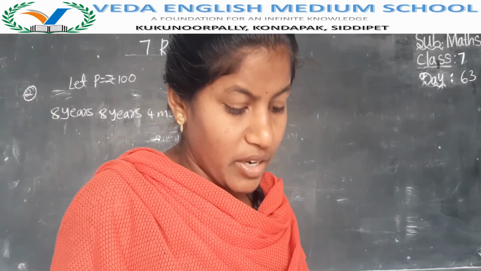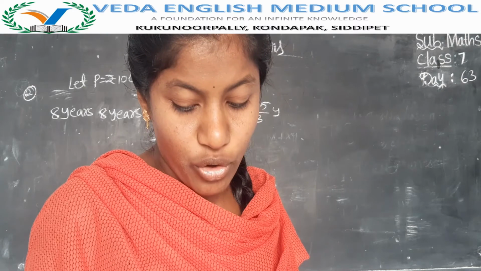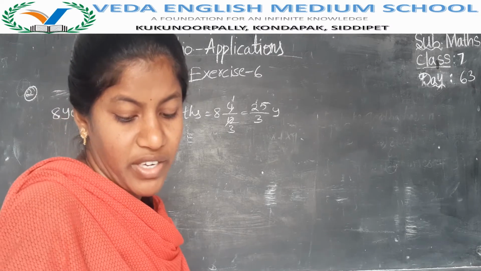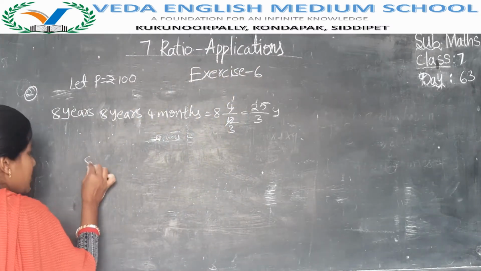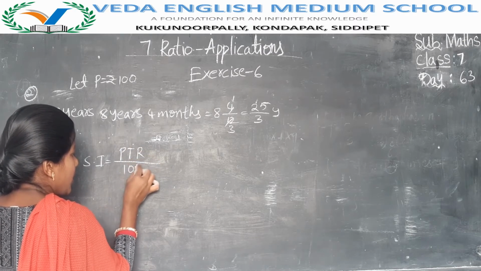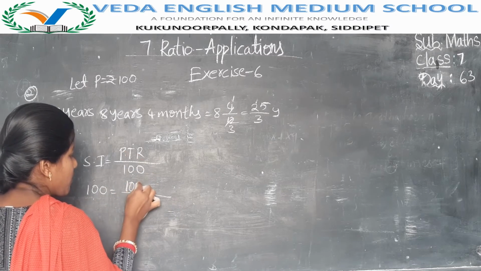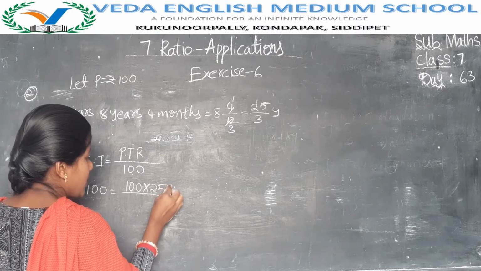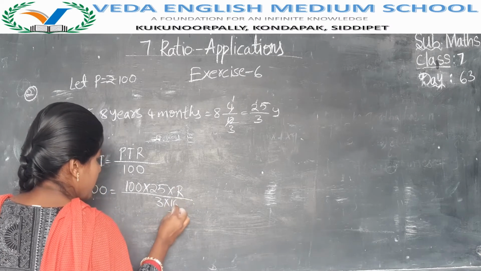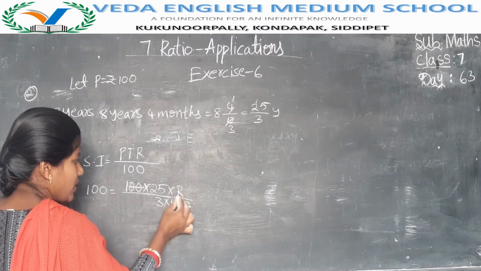Now they are asking at what rate an amount doubles itself in 8 years 4 months. So simple interest is equal to 100. By using the formula I is equal to PTR by 100 we will find the solution. Simple interest is 100, principal is also 100, time 25 by 3, rate of interest we don't know, into 100. Here the 100s will get cancelled. Now we have to find the rate of interest.